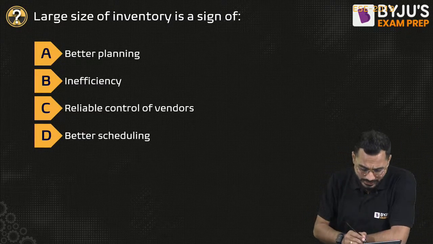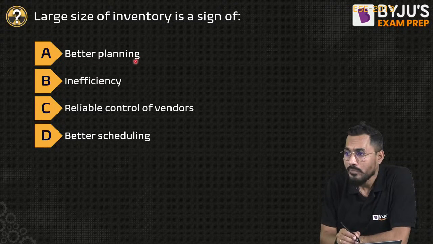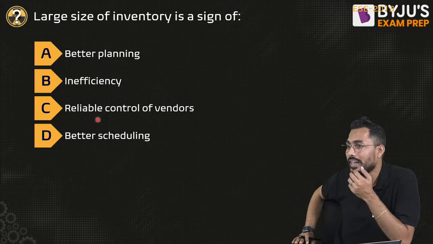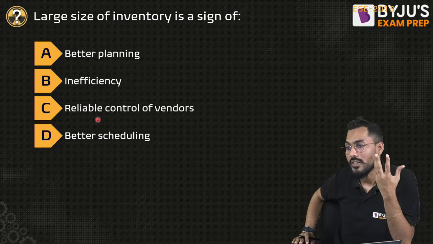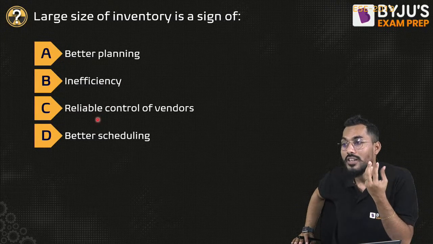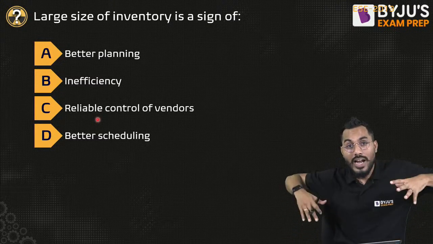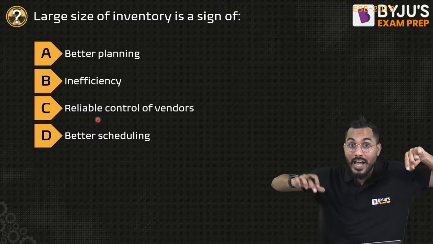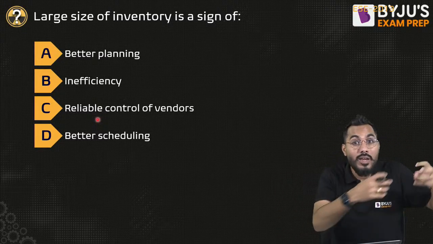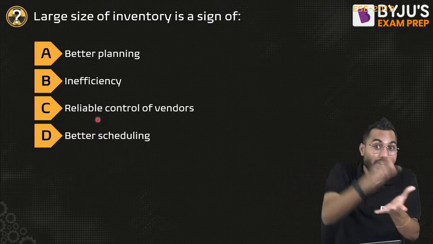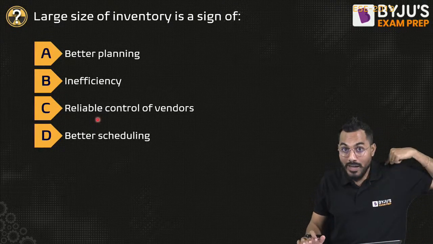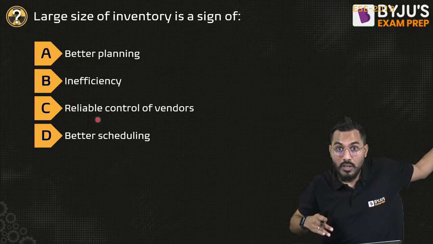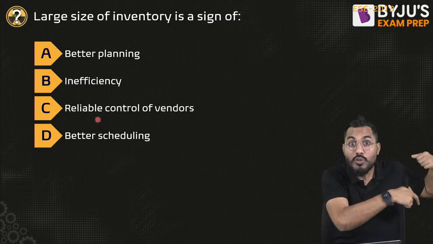But what does it indicate basically? Is it indicating better planning, or inefficiency, or reliable control of vendors, or better scheduling? Very correct. Sir, it is indicating inefficiency, because I am so inefficient that the moment I require that item, I may not be able to fetch it right away. And that's why, for my backup, I keep inventory. But when I'm inefficient and doing my backup, I have to incur a cost for it.